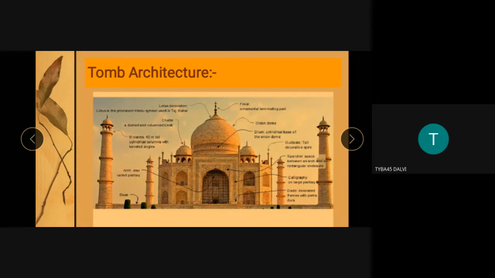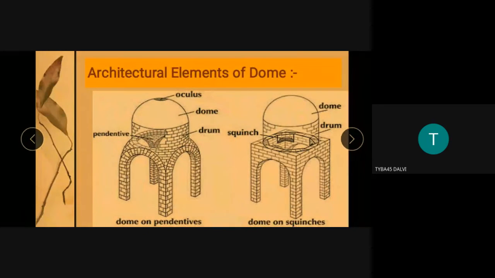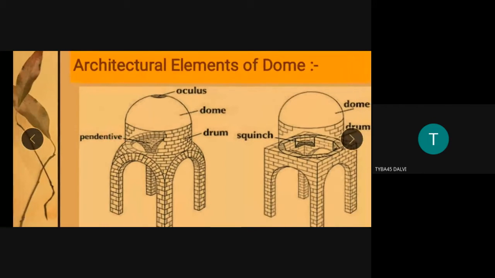Yes. Now I will start with dome architecture. The dome is a very important part of Indo-Islamic architecture, prominently the tomb. In the diagram I have made it easier to explain the features. A dome is the architectural element of a mosque, tomb, or any mausoleum, cenotaph. The dome is present everywhere. This is the onion dome.